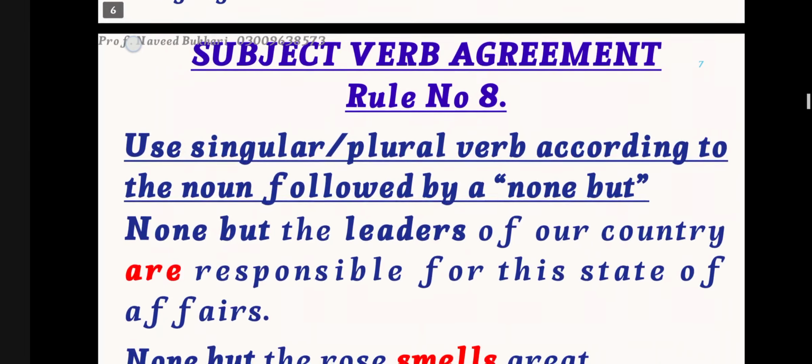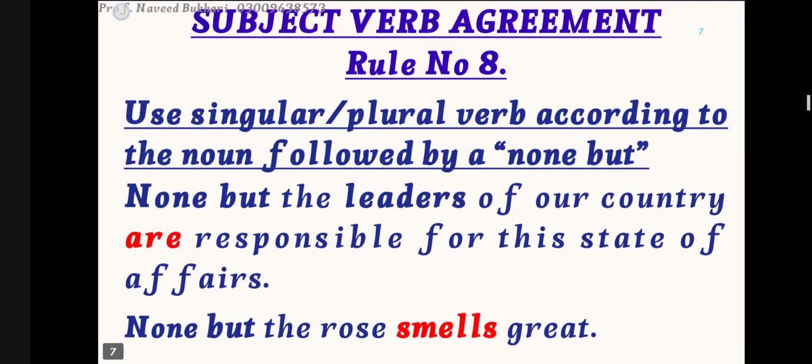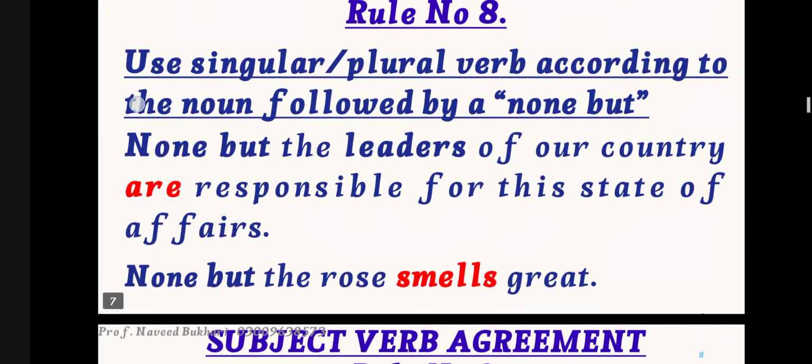Subject verb agreement rule number 8: use singular or plural verbs according to the noun that follows none but. None but the leaders of our country are responsible for this state of affairs. So I am using here are, referring to the leaders of our country. And none but the rose smells great. So here I have used the singular verb, that is smells, because I am looking at the rose.